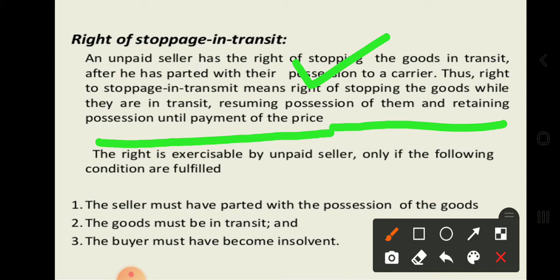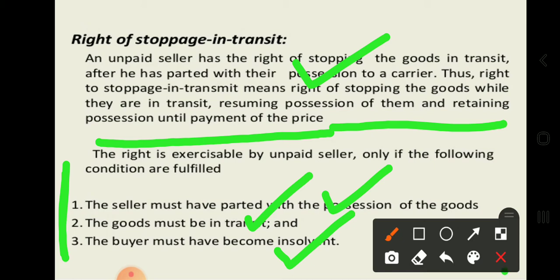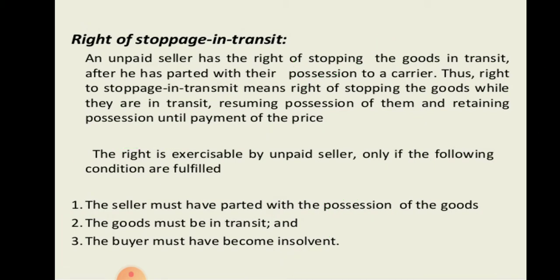This can be exercised only when these conditions are fulfilled: the seller must have parted with the possession of the goods, the goods must be in transit, and the buyer must have become insolvent. When these conditions are fulfilled, the right of stoppage in transit can be exercised.